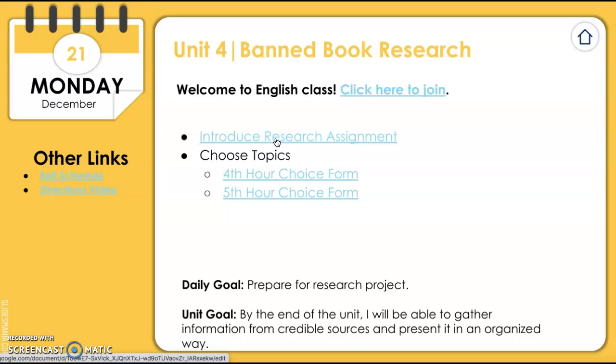You can let me know which topic or which book you're going to choose for your research by clicking on whichever hour you're in and filling out the choice form so that I can see what everybody is doing. So go through, read the research unit assignment, look through the rubric so that you can see what you're going to be graded on for this assignment, and then tomorrow we're going to go through some research tips and rules.